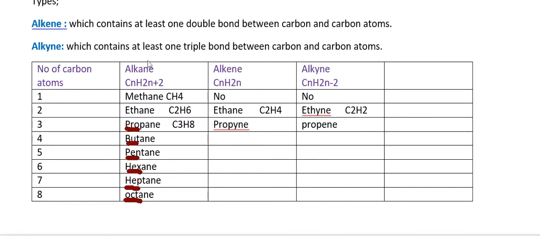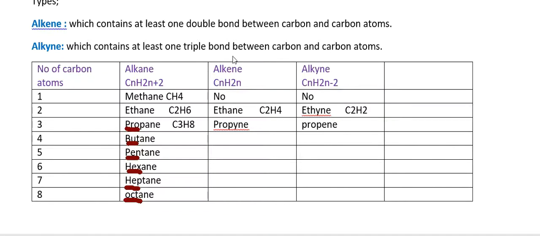For alkanes, the general formula is CnH2n+2. It means if n equals 1, then H must be 2 times 1 plus 2, which is 4. If there are 2 carbon atoms, then H must be 6.